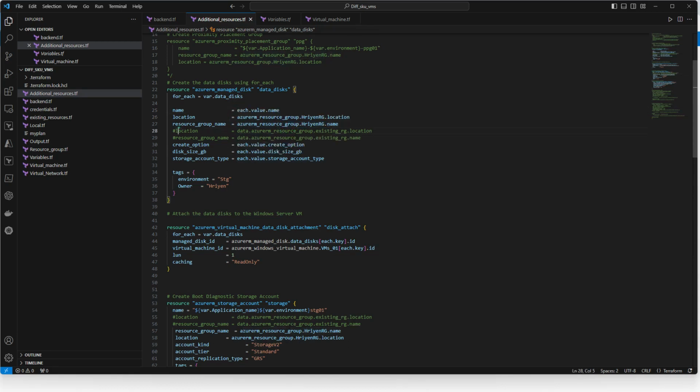And you can ignore this one. This is basically where I was trying to do how we can use resources which already exist in your cloud. You don't want to manage them in Terraform, but you want to use specific resources. So I have tried that out, and it works fine. I just kept it like that so that it will be useful for me in future. Now this all remains the same.